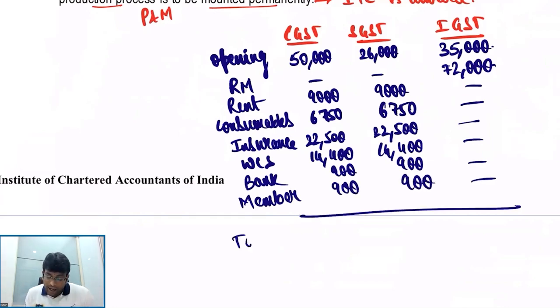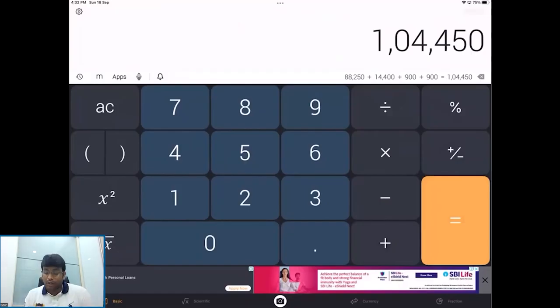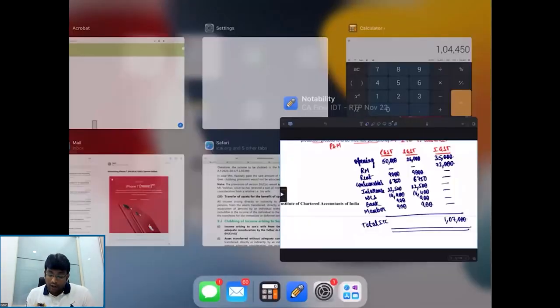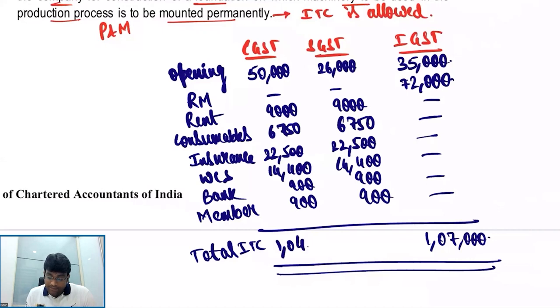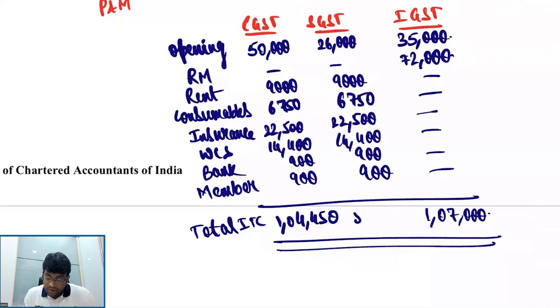So what is my total input tax credit? Everybody, 35 plus 72, which comes to 1,07,000. This is very clear. Then 1,04,450 is the credit in my CGST column. What is my IGST? 80,450.